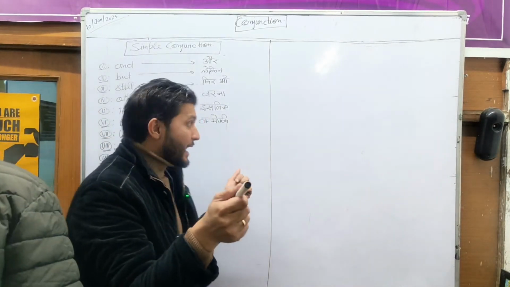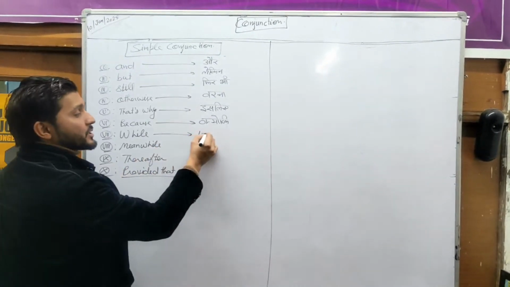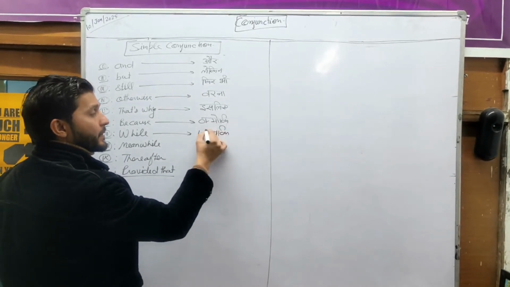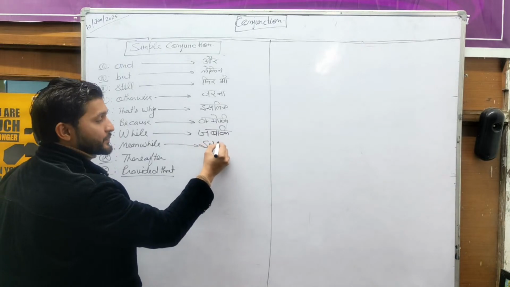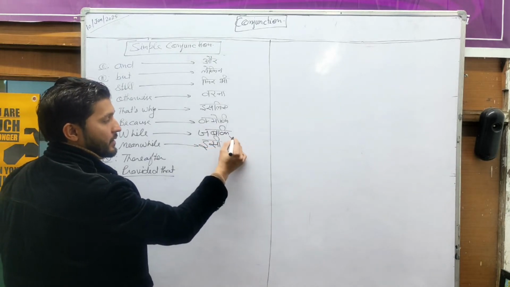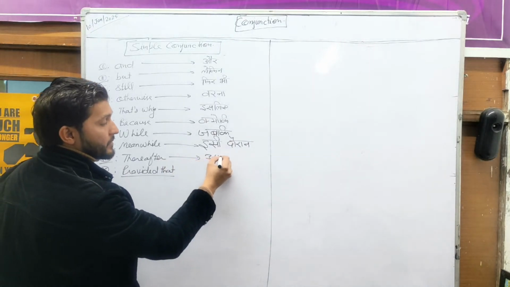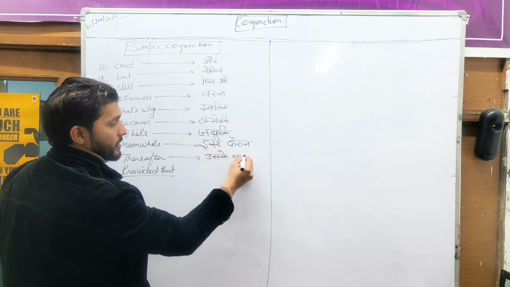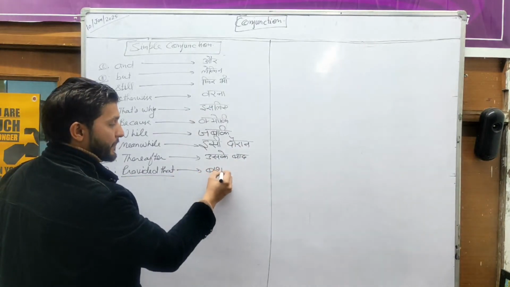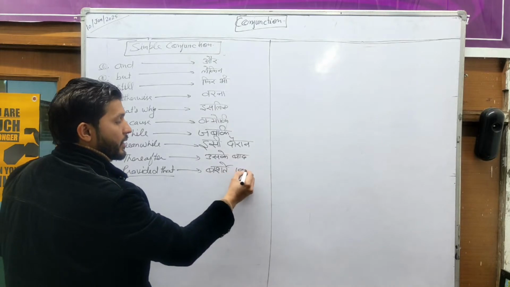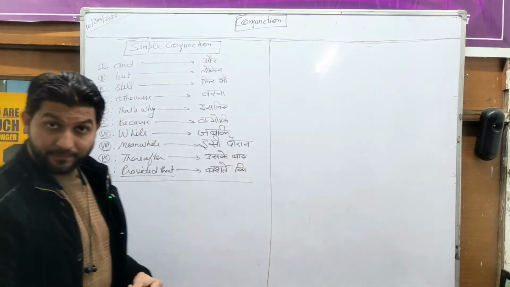People are able to see there online. There is a word while. While means jabki. Meanwhile means इसी दौरान. Thereafter means उसके बाद. And the word provided that means बशर्ते की. Well, everyone, these are 10 simple conjunctions.